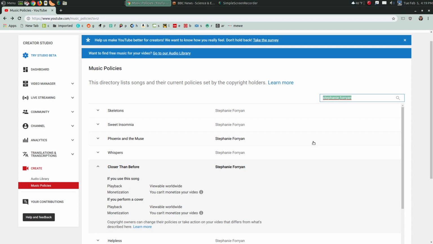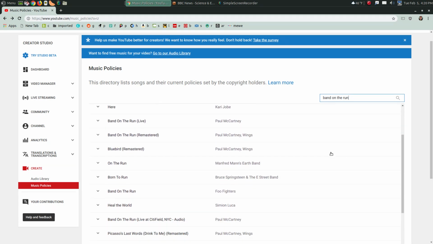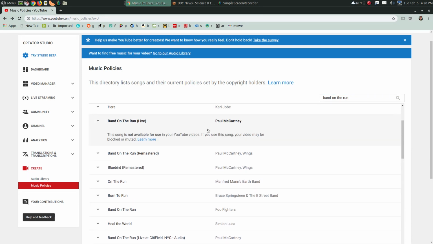Next up, let's try a particular song. Let's try a classic, Band on the Run, a song from Paul McCartney of the Beatles, and let's see what happens here. It looks like we have different versions of Band on the Run. Let's go with the Paul McCartney song, this one here, and see what it says. Okay, this song is not available for use in your YouTube videos. If you use this song, your video may be blocked or muted.